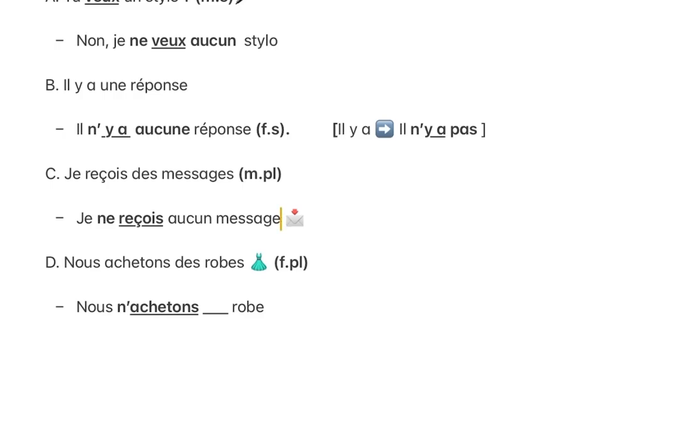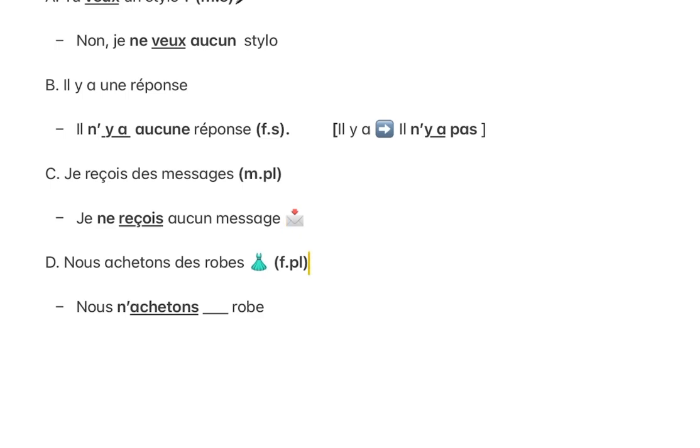One more thing to remember about aucun and aucune is that they are always singular. They will always be in the singular form. And as you can see in this sentence, message is in the singular form. I receive no message, or I don't receive any message.